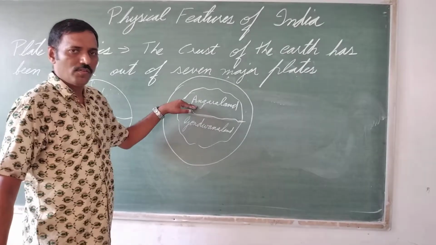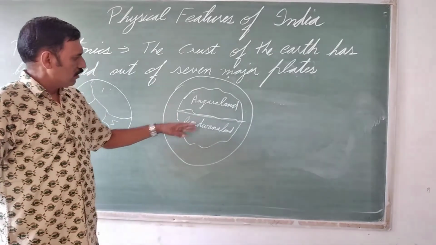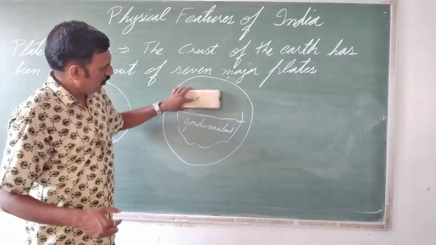Now, another part of this supercontinent, Angara land and Gondwana land. In our syllabus, it is mainly about Gondwana land.